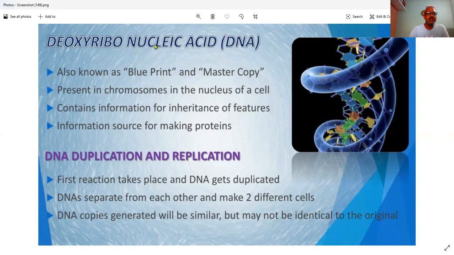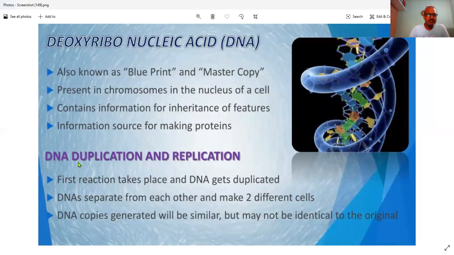DNA, deoxyribonucleic acid, is the genetic material present in the nucleus. It is also known as the blueprint and master copy, because all the information about your growth, health and proteins is stored in DNA. It is present in the chromosomes in the nucleus of the cell and contains information for inheritance of features. All the genetic characters are stored in DNA, so they are transferred from parents to offspring through DNA. It is the information source for making proteins, which help in the growth of the body.